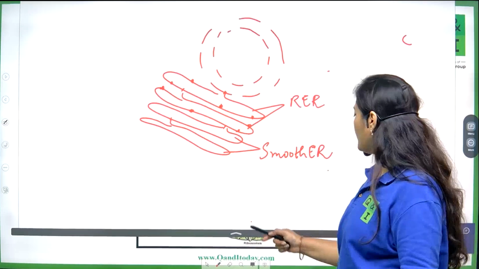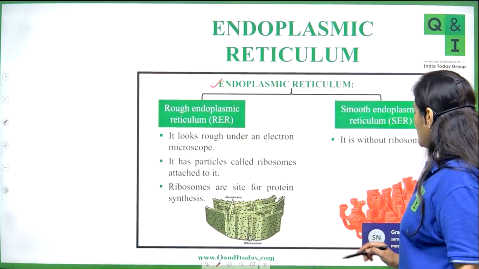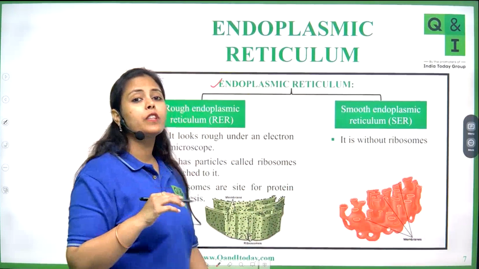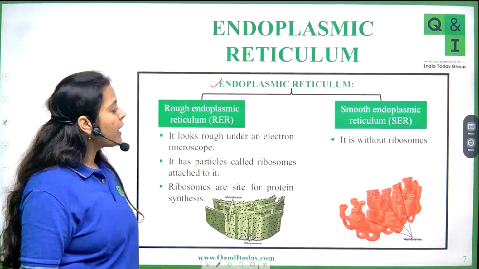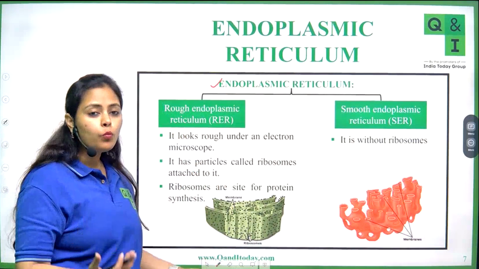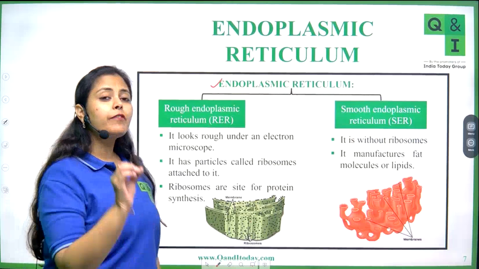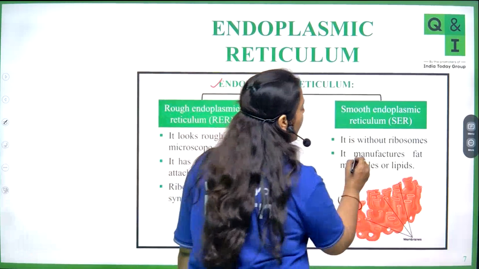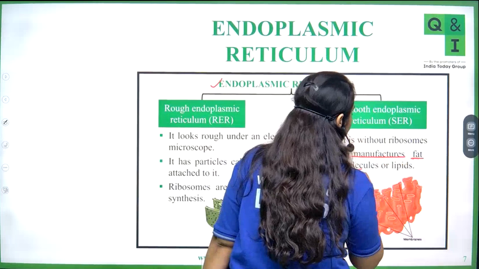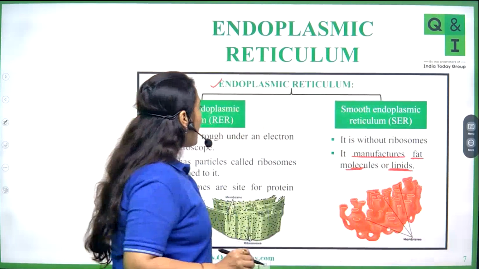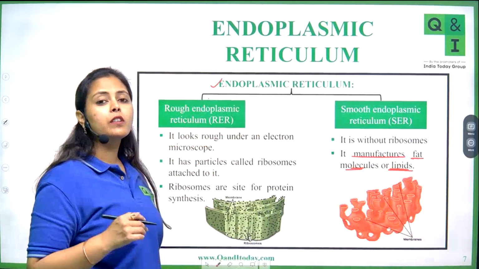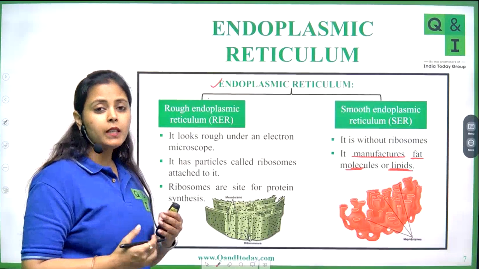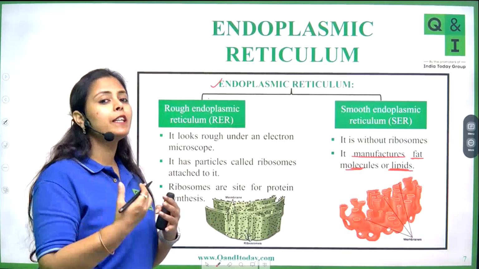Now, see from here that smooth endoplasmic reticulum is without ribosomes, so that's why it appears smooth to you. The function of smooth endoplasmic reticulum is to manufacture fat molecules or lipids. Rough endoplasmic reticulum is involved in some functions related to the protein.